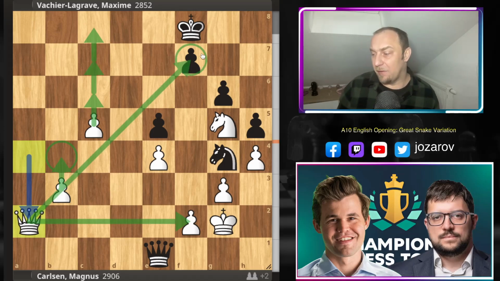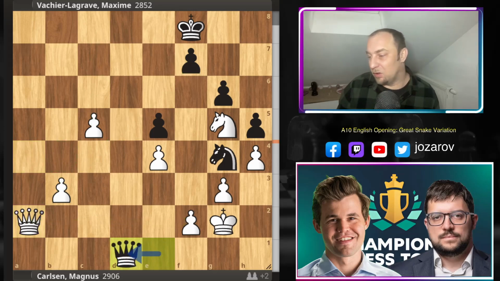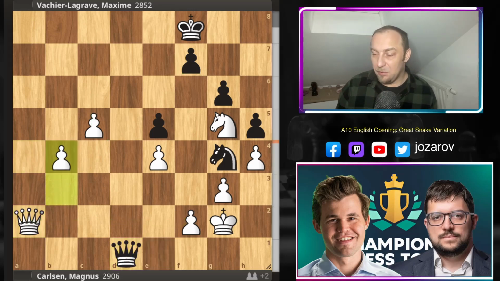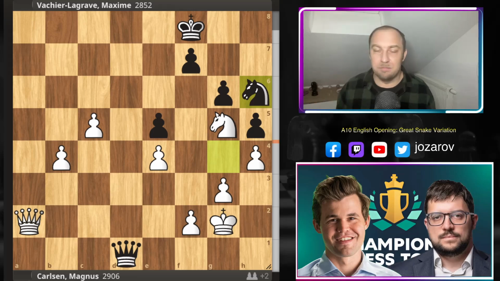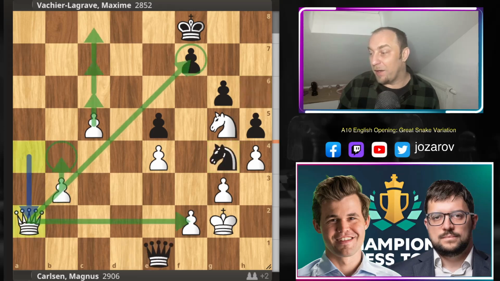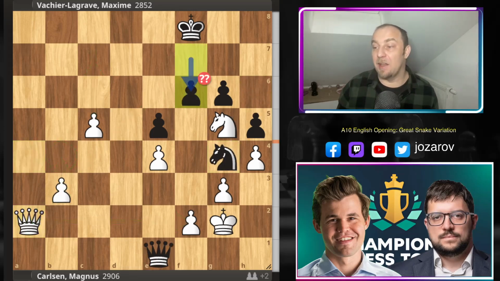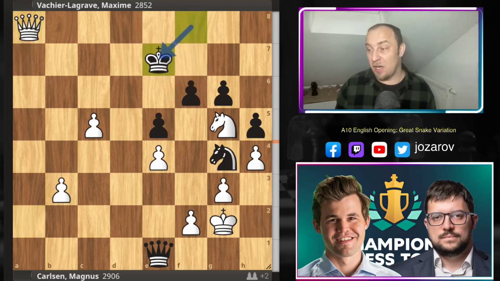on f7. MVL has maybe again the chance to somehow prolong the game with queen to d1, then b4, then you're trying maybe to protect it. But again, I would say white should be winning here. But instead of this move queen to d1, MVL played another move, f6, and now Magnus has a forced checkmate sequence with queen to a8 check.